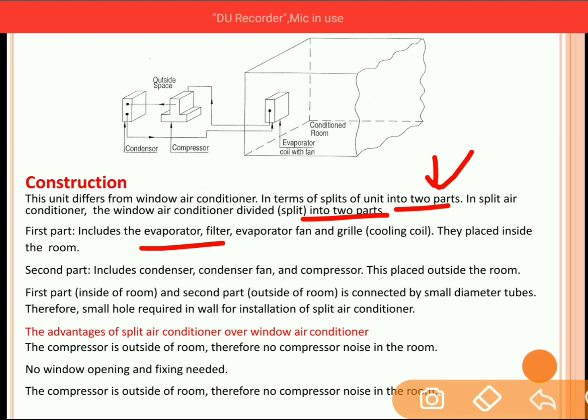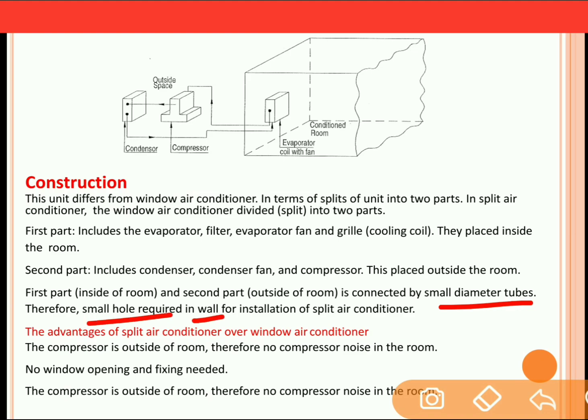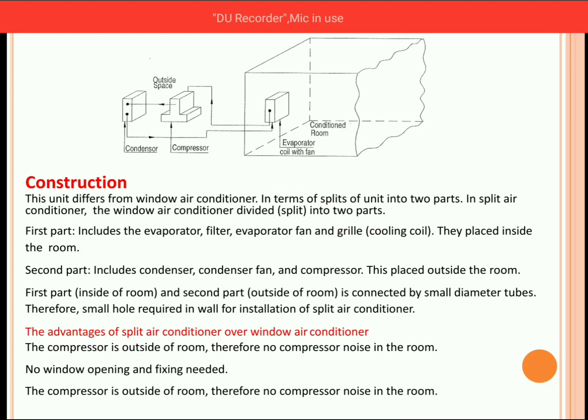The first part includes the evaporator, filter, evaporator fan and grill. They are placed inside the room. The second part includes the condenser, condenser fans and compressor, and this is placed outside the room. The first part and second part are connected by small diameter tubes. Therefore, only a small hole is required in the wall for the installation of a split AC system. In the case of a window AC system, we require a large hole in the wall, whereas in the case of a split AC system, only a small hole is required in the wall for the installation.